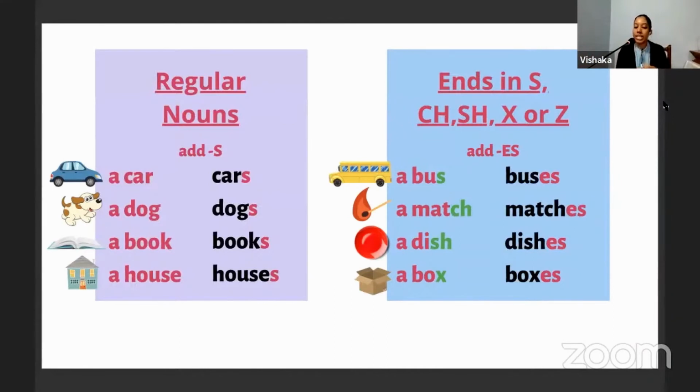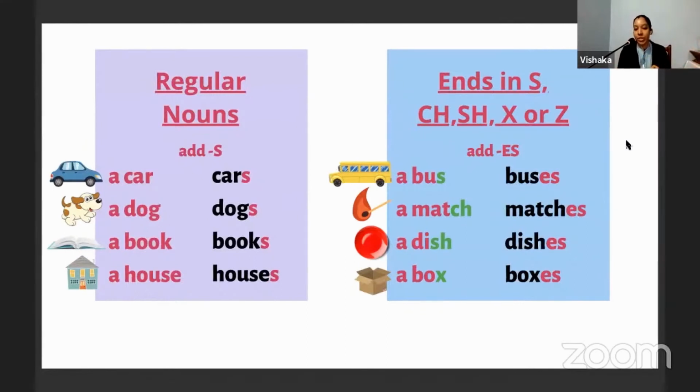Then for words that end with S, CH, SH, X, or Z, we add an ES. Isn't that right, Pavani teacher? Yes. Now we have bus. There is one bus on the road.